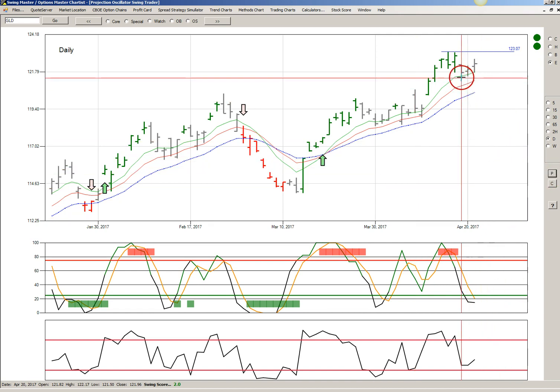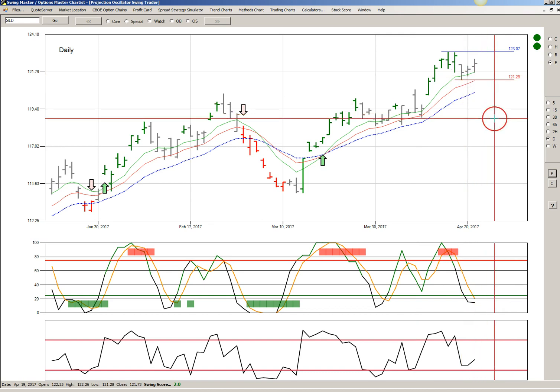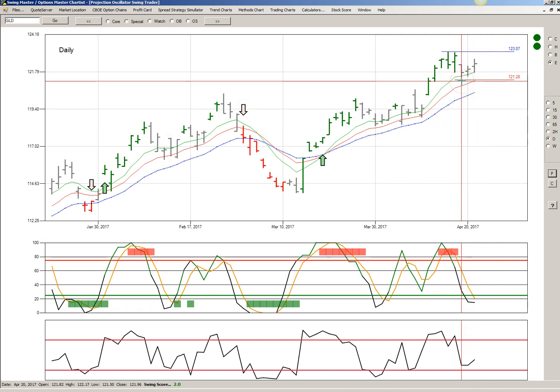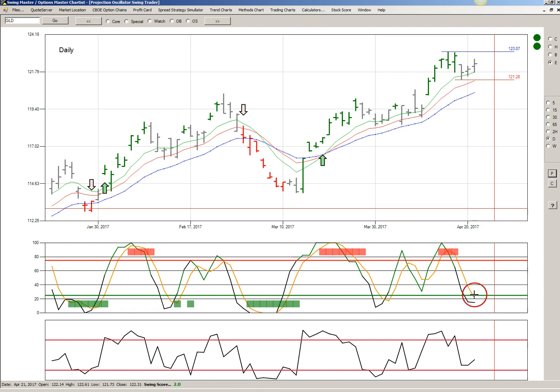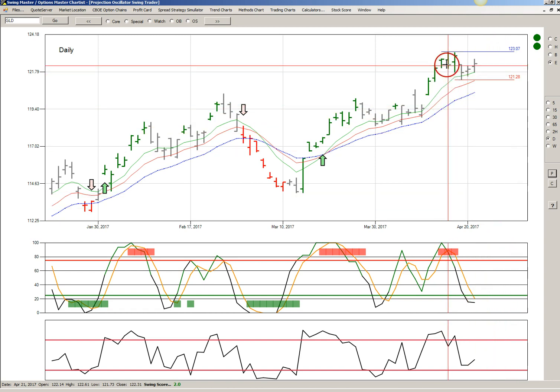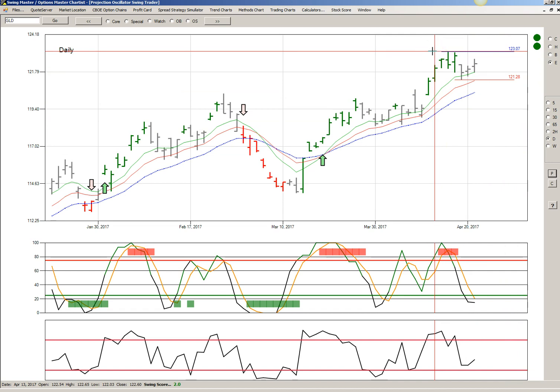And if we mark the low on this bar, 121.28, 121.28 is probably a daily low for this swing period. And I think we can say the story this chart is telling us is, if gold does not decline below 121.28 before turning up in a bullish reversal, there's a high probability that GLD will exceed the 123.07 high. And that would be the picture that we have on GLD.